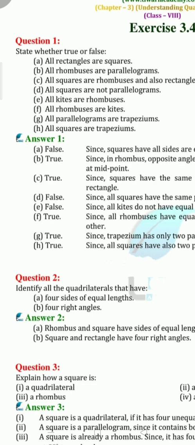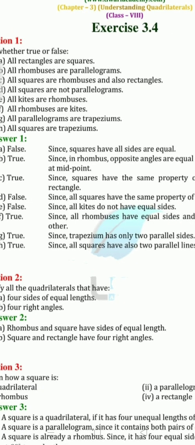All rectangles are square. Kids, now do all rectangles have the same property of a square? First and foremost, the first property of a square is all sides are equal. In a rectangle, opposite sides are equal. So, you will say this statement is false. You have to write the answer as I have written down: False, since in a square, all sides are equal.